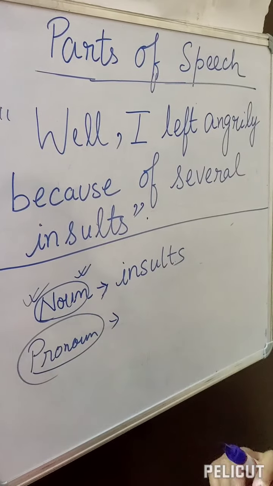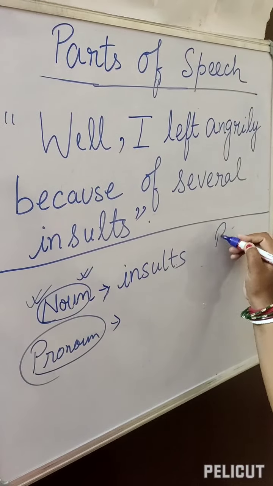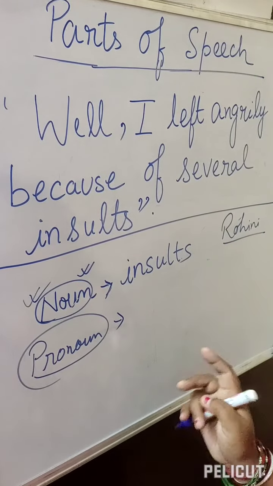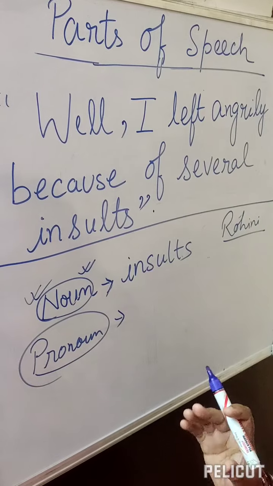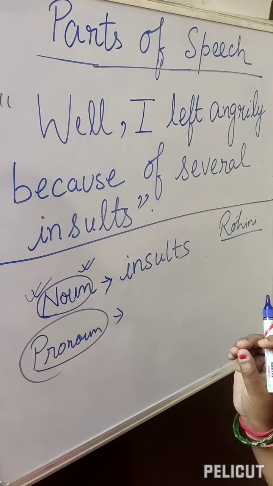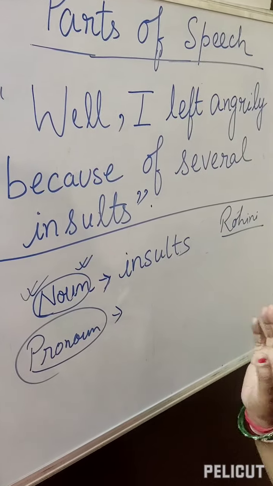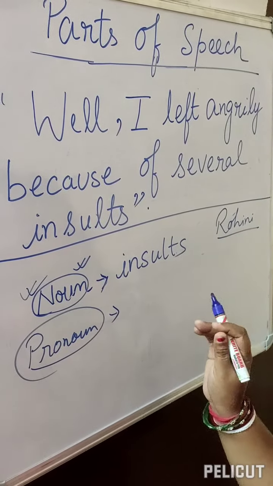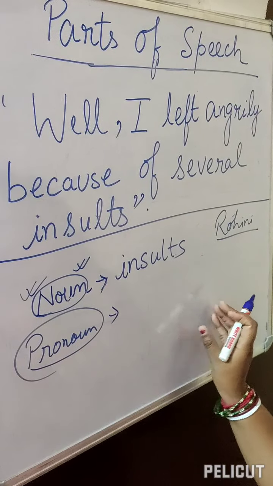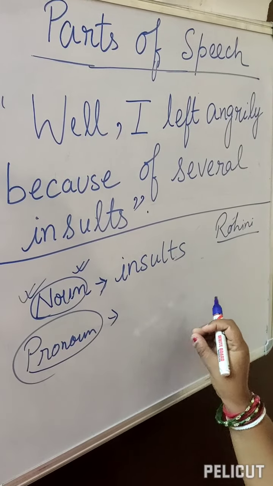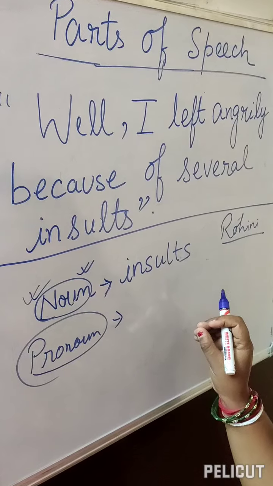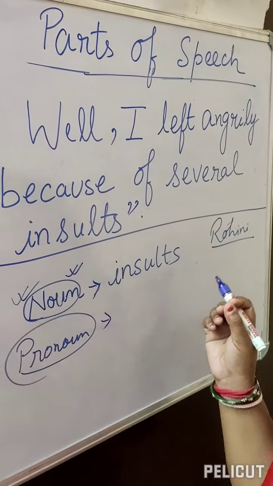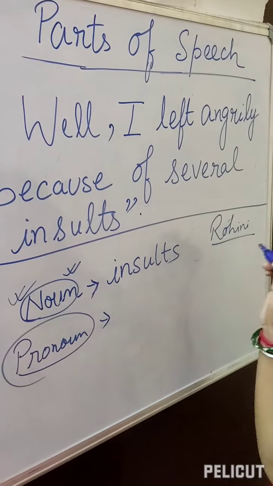In every sentence, if I am using the word Rohini, the listener, the person to whom I am talking, will become bored. Every time, we don't usually take somebody's name. In Hindi also, we start with a name, एक नाम से हम शुरू करते हैं, लेकिन उसके बाद हम use करते हैं, वो लोग, ये लोग. So this type of words replaces the noun.